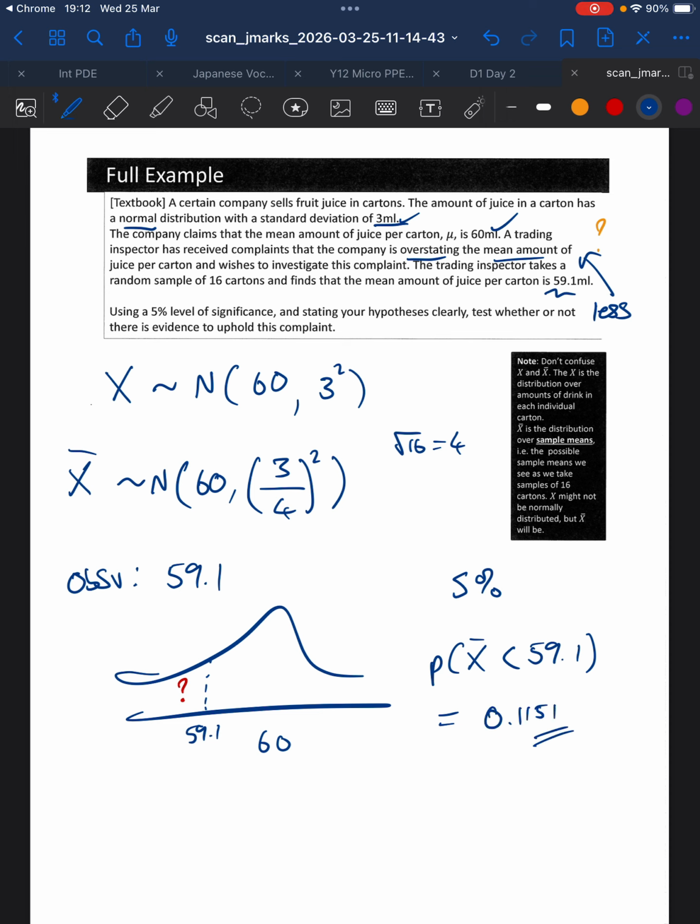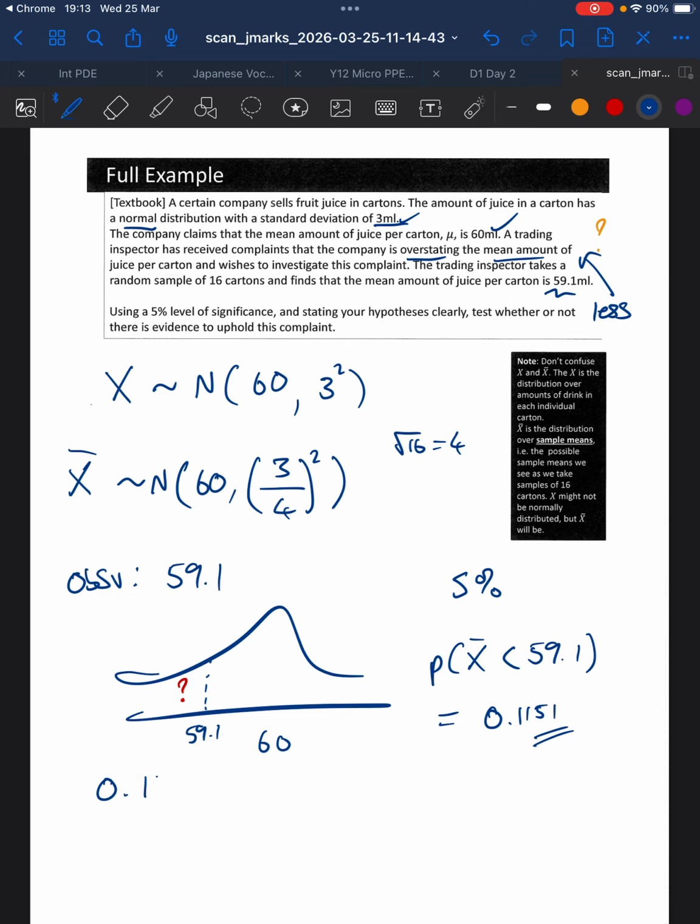The interpretation of that number is, if this is how the sample means are distributed, you get a result like this 11.5% of the time. Doesn't sound very special, does it?